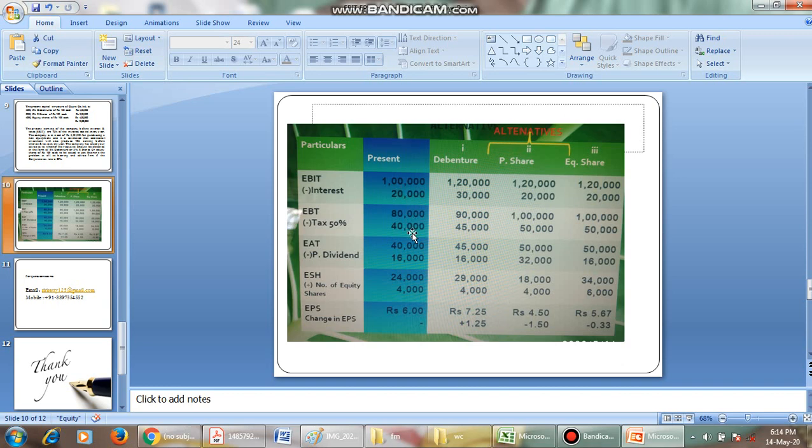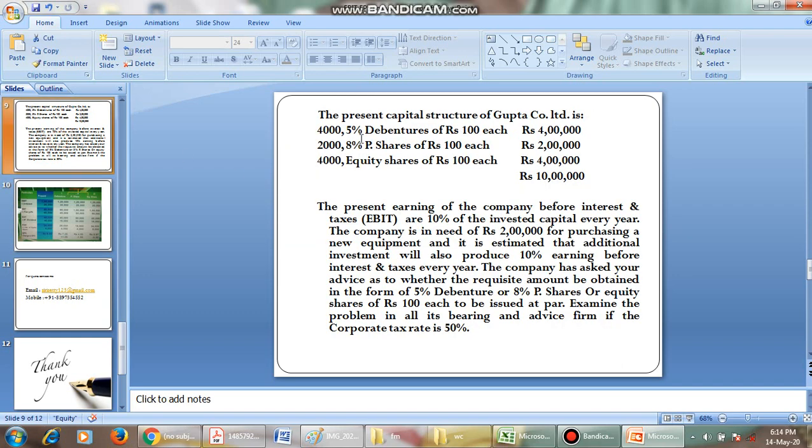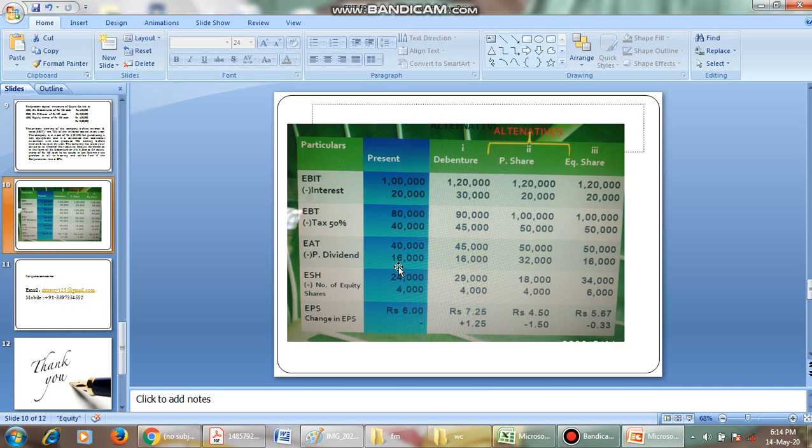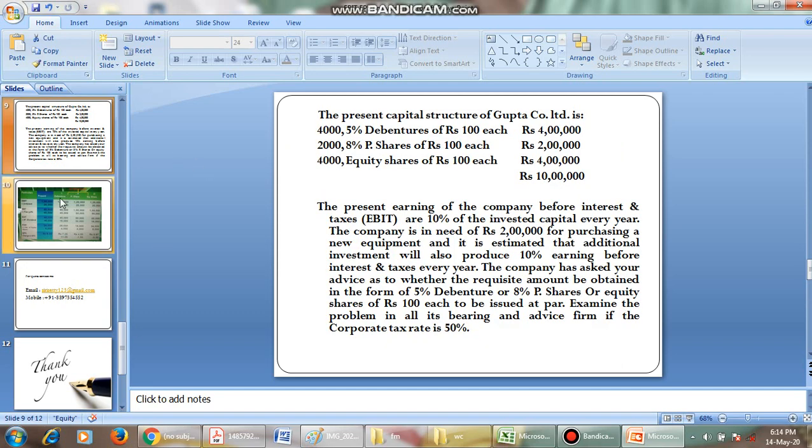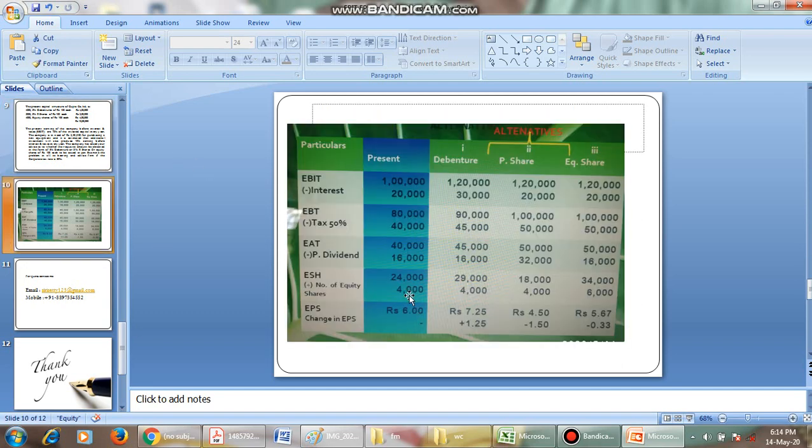Tax of 50% is 40,000, giving us 40,000. Preference dividend is 2 lakhs into 8%, which is 16,000 rupees. 40,000 minus 16,000 gives us 24,000. Number of equity shares available is 4,000, so 24,000 by 4,000 gives us 6 rupees.